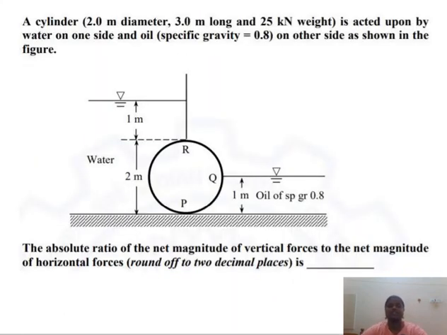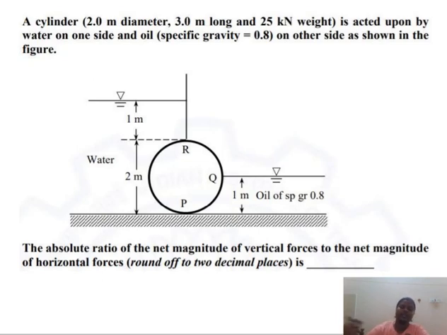The first question is: a cylinder which is of 2 meter diameter, 3 meter long, and a 25 kilonewton weight is acted upon by water on one side and oil on the other side as shown in the figure. The absolute ratio of the net magnitude of vertical forces to the net magnitude of horizontal forces is. So this is our first question.